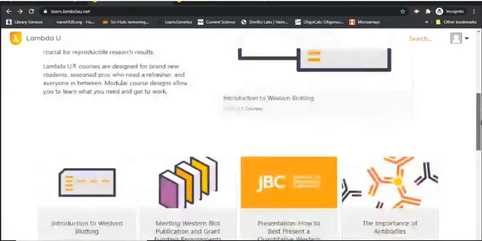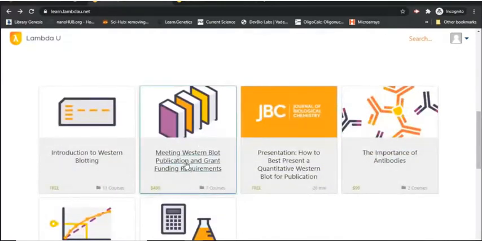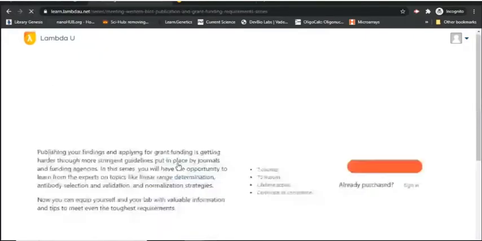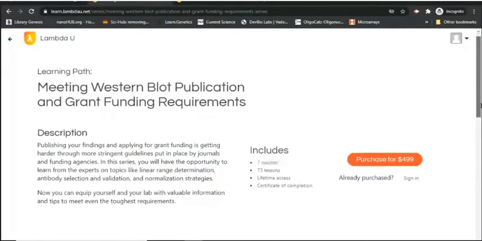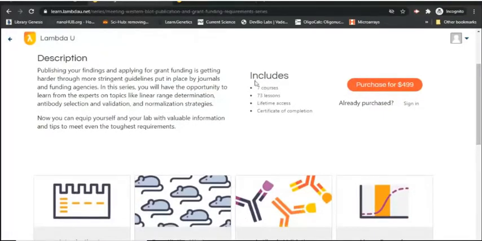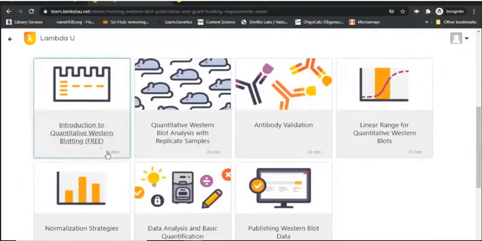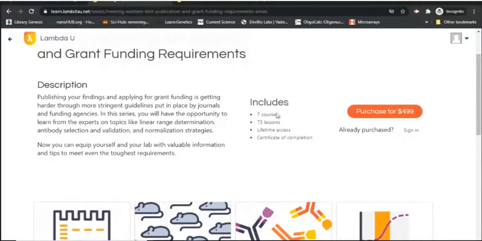To enroll for a specific course, here I am enrolling for the Western blotting publication and grant funding requirement course, which actually costs around $500. Here you can see this learning path includes 7 courses on various topics, and also 73 lessons, lifetime access, and a certificate of completion.